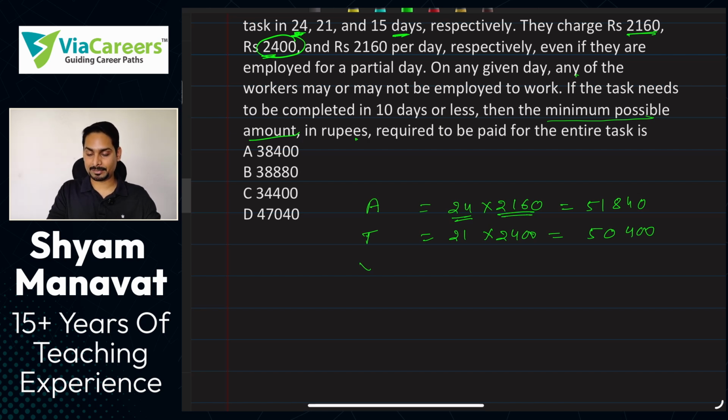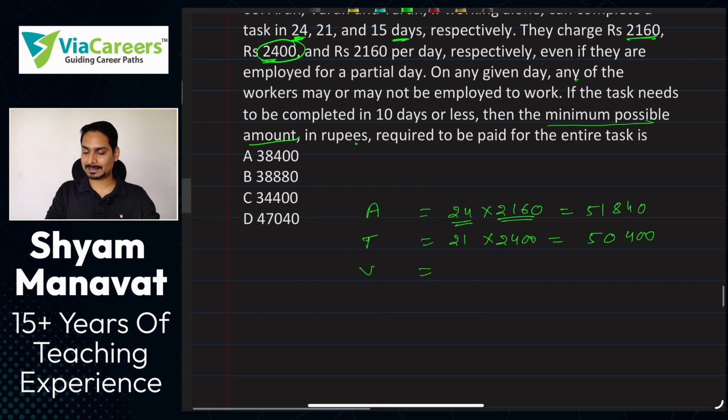Now, if we look at Varun, Varun is the person completing the task in the least time, 15 days. And the charge he's quoting is 2160, which is equal to Arun. But in total, he says, I can complete the task for 32,400 rupees.